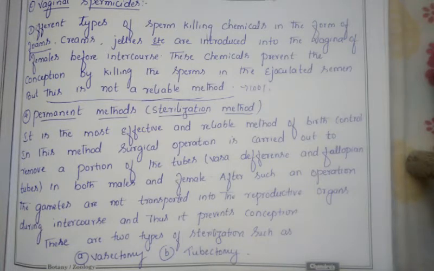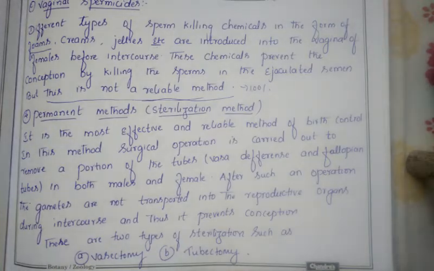Second is the mechanical method. In the mechanical method, we use devices in order to avoid pregnancy. Which are the devices? Mechanical devices means the condom, diaphragm, cervical caps, and IUD. These are the mechanical devices.